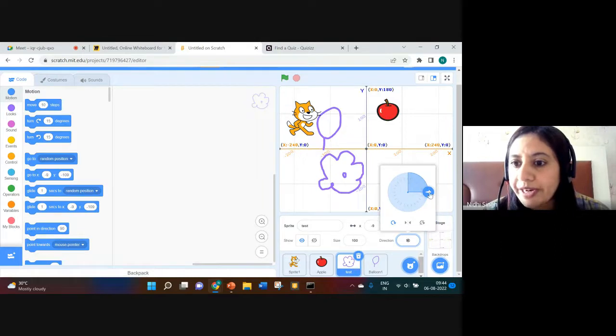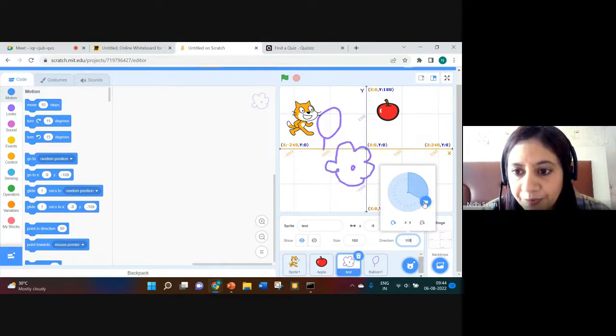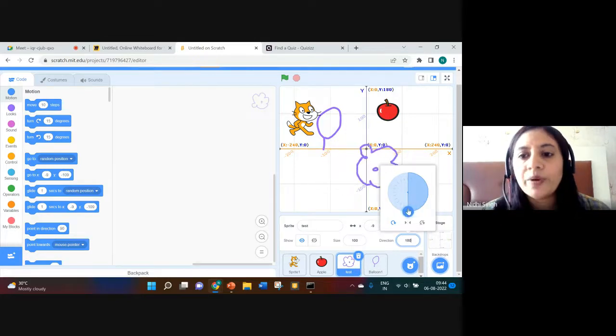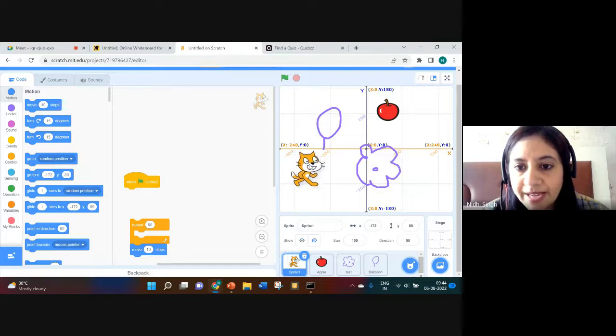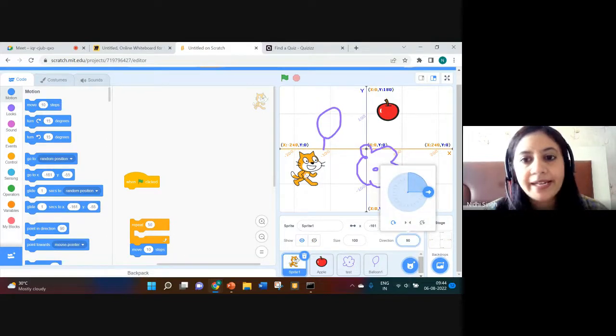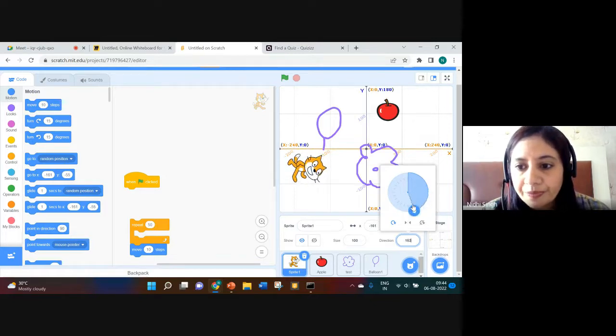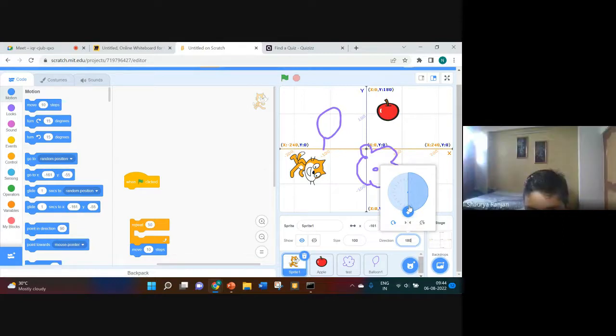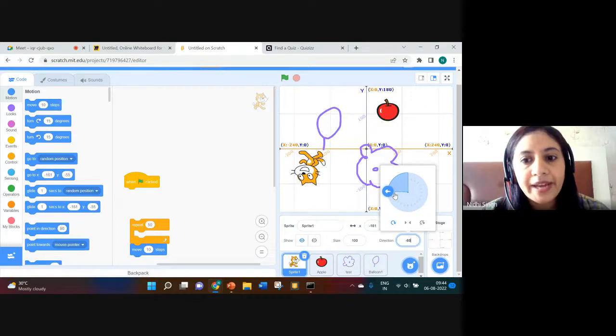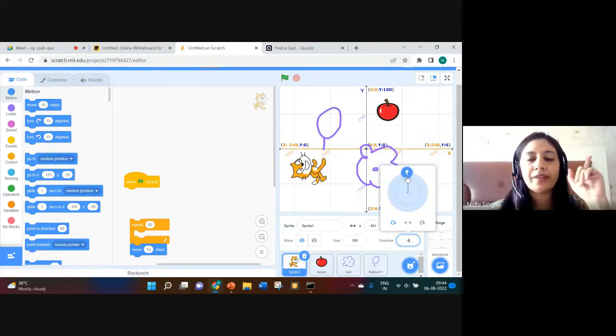This is the direction, and if you can see, this is the protractor. Currently it is pointing in this direction, 90 degrees. When we come down, this will be 180 degrees. This will be more clear with the cat. See, currently it is pointing to 90 degrees. When we come down, it will look towards down. This is 180 degrees. Then this is minus 90 degrees and this is 0 degrees towards up.